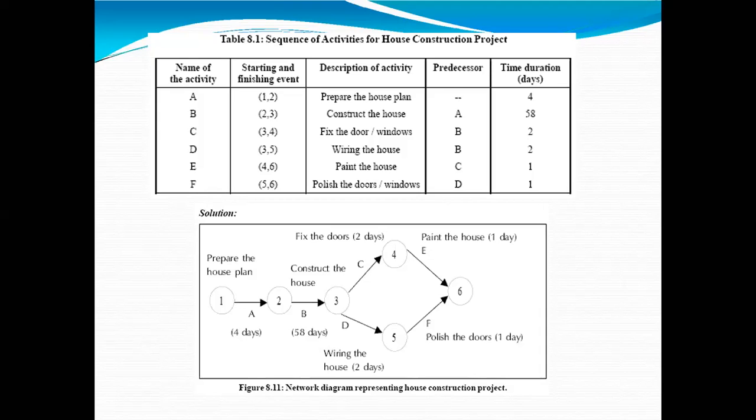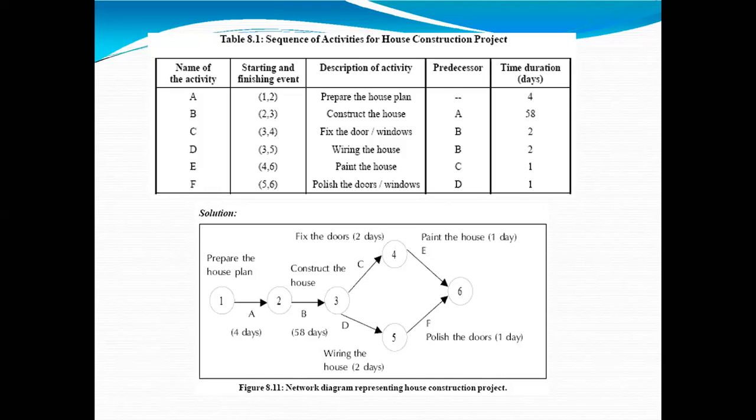The first activity should be from 1 to 2, that is event node number 1 to 2. Second activity should be from 2 to 3. Third activity should be from 3 to 4. Fourth activity should be from 3 to 5. Fifth activity should be from 4 to 6. And last activity should be from 5 to 6. So that I have decided.